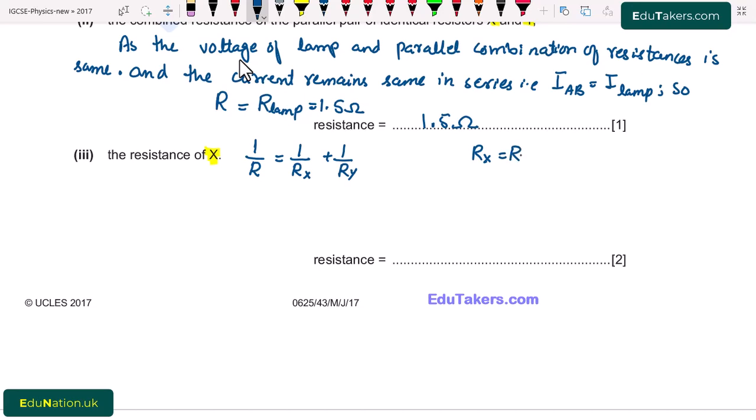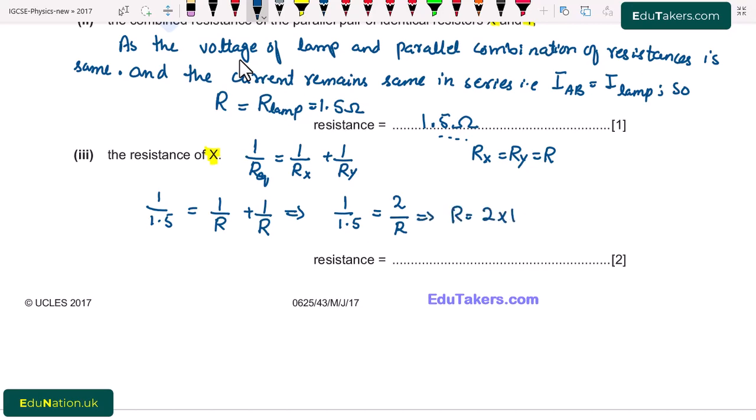Rx will be equal to Ry and it is equal to R. This equivalent resistance is basically 1.5 ohms. 1 over 1.5 will be equal to 1 over R plus 1 over R. So we can write that 1 over 1.5 is equal to 2 over R. So R will be equal to 2 into 1.5, that is equal to 3.0 ohms.